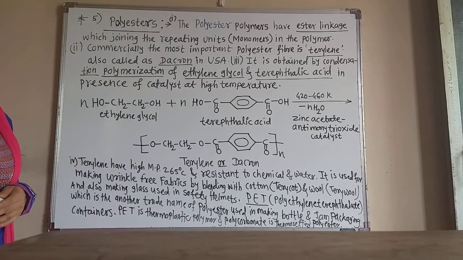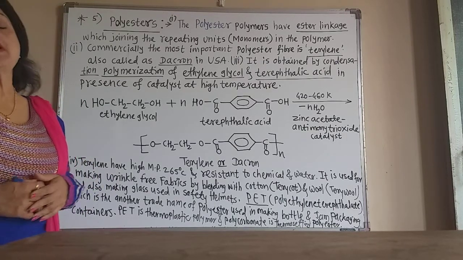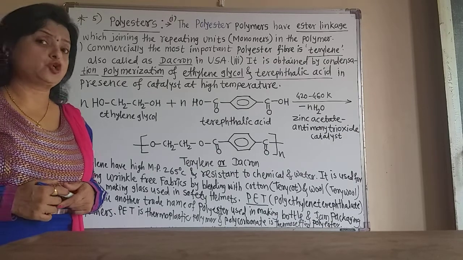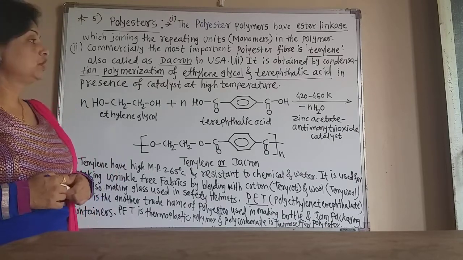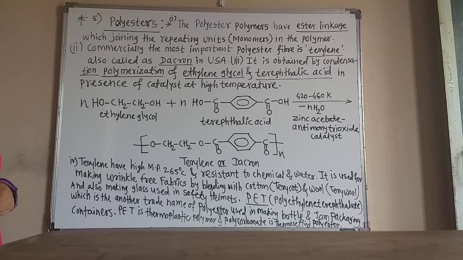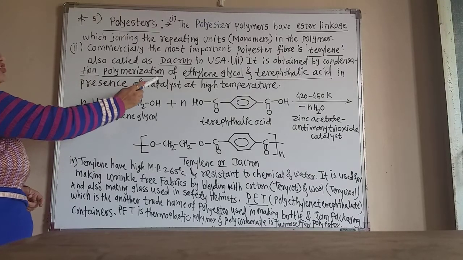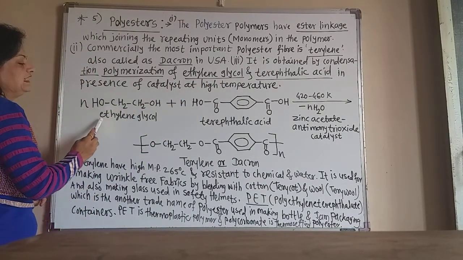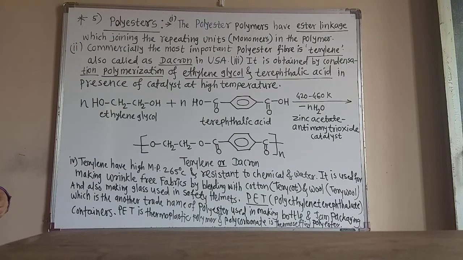Now see here, which are the monomers? Now this is the copolymer because two different types of monomers are used to prepare the terylene. Now it is obtained by the condensation polymerization of ethylene glycol. Now you know the glycol.